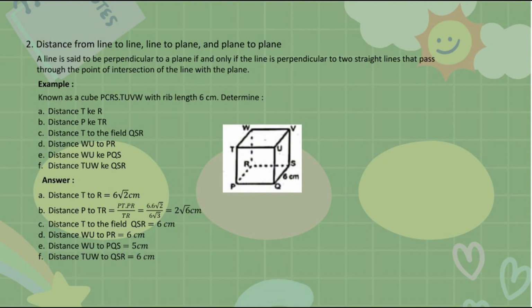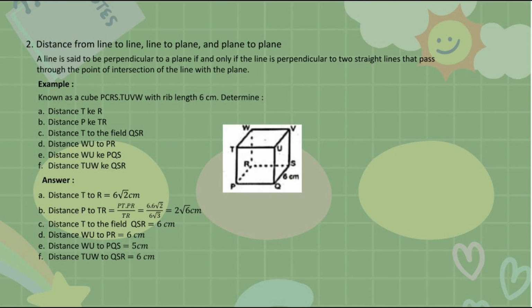So, distance T to R equals 6 square root 2 cm. Next, distance P to TR equals PT times PR divided by TR equals 6 times 6 square root 2 divided by 6 square root 3 equals 2 square root 6 cm.